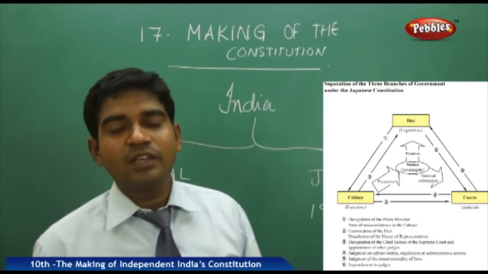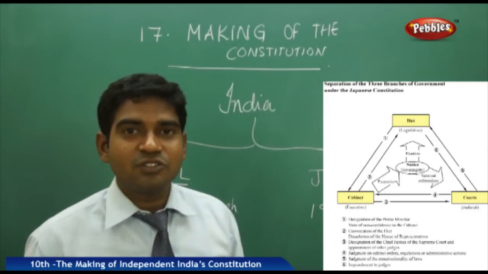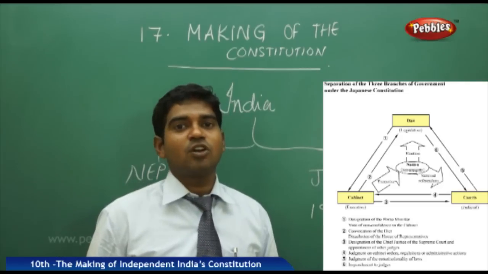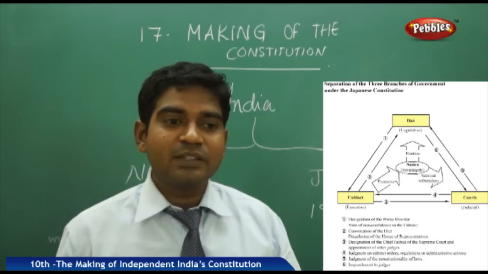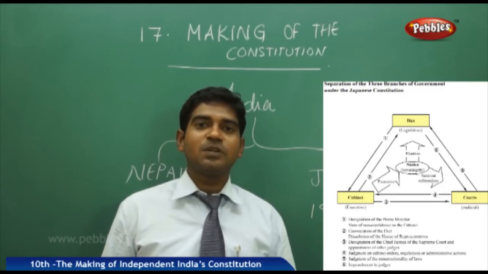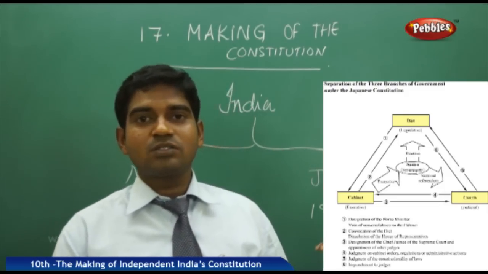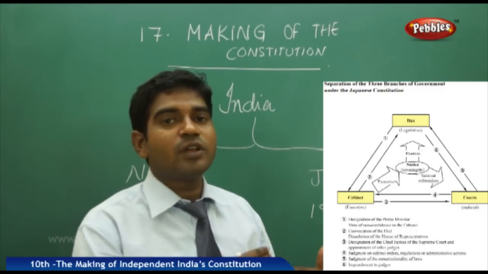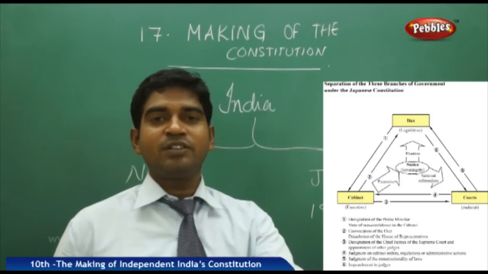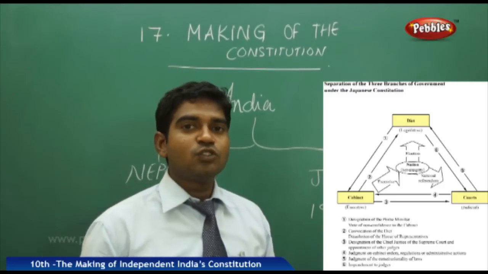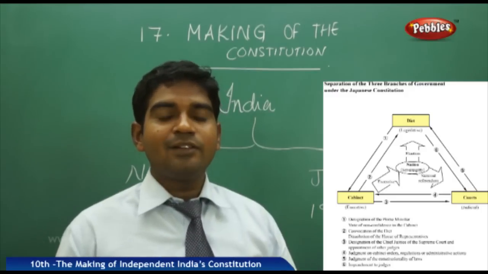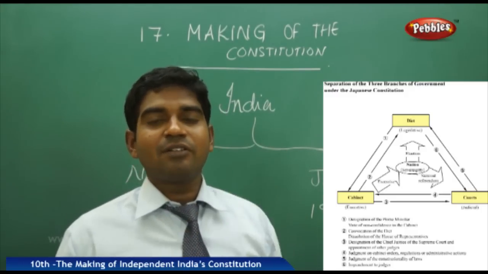Moving on to the second point, they respect all other nations as they respect their own nation, and they made a statement in their constitution that they will respect other nations and will ask other nations also to respect their principles. In the wake of the two world wars, where the interests of nations were not respected properly, where the Germans were not treated properly after the World War I defeat and the Treaty of Versailles, the Japanese government made a clear statement that we have to respect the ideals of other nations as we respect our own nation's ideals.